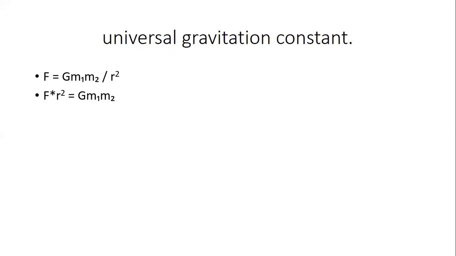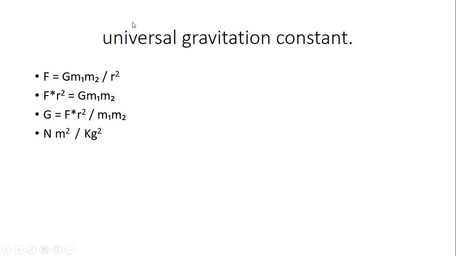Okay, now we have to find out the value of the gravitational constant. So let us bring the product of m1 and m2 to the left hand side. This will be the equation: G is equal to F into r square divided by m1 m2. Okay, so this is the formula of the universal gravitational constant. Using this formula only, we have to find out the SI unit of gravitational constant.